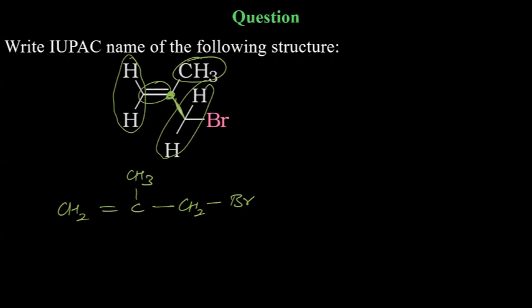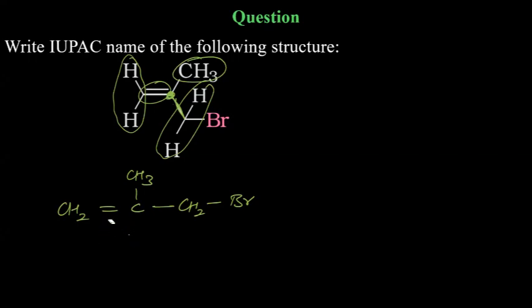Varsha, think about numbering. This is the functional group. If a functional group is present, it will decide the numbering, from which side it should be. Preeta, correct. Shivangi, correct. Preeta, think again. The functional group is only the double bond here. If the functional group is present and it is closer to one end, it will decide the numbering from the left hand side, not from the right hand side. Okay.